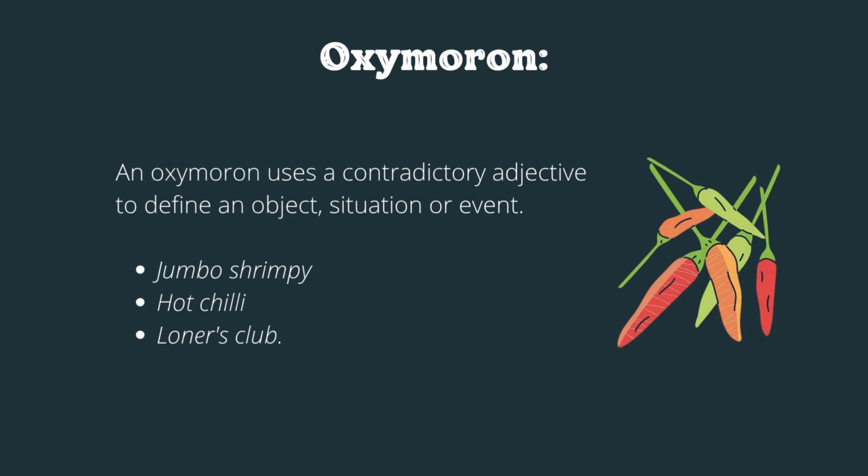Oxymoron. An oxymoron uses an adjective that contradicts the object that it is describing. Hot, chilly. So if you look at it, chilly means it's freezing and hot is hot. So this is contradictory. Loners club. Club, loners. Loners, single person. Club is supposed to be a group of people.